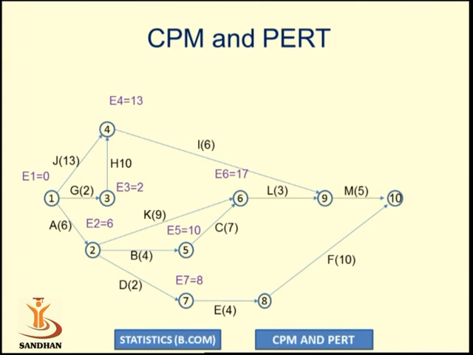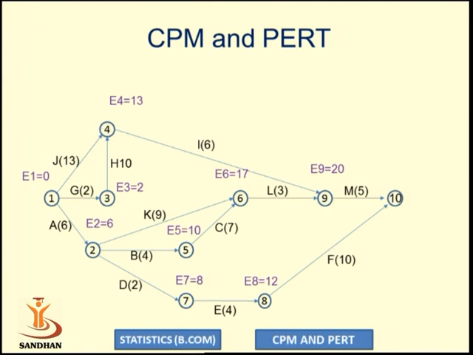Similarly, E7 is E2 plus the duration of activity D, 6 plus 2 is 8. We go forward to E8. E8 is equal to E7 plus the duration of activity E, 8 plus 4 is 12. Then E9 will be calculated. Again, activities I and L are merging. So E4 plus the duration of activity I, 13 plus 6, and 17 plus 3, that is the maximum of 19 and 20. E9 is 20.